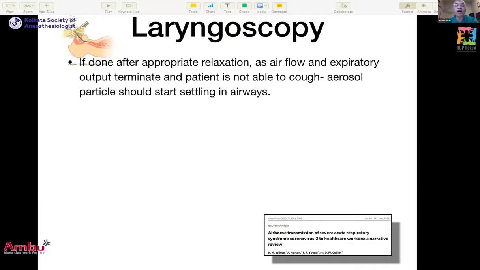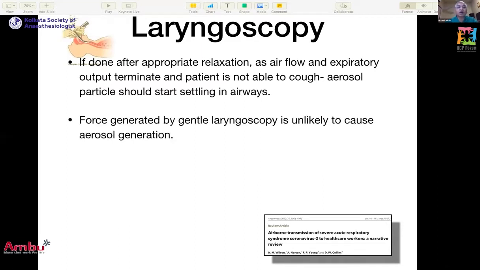See, laryngoscopy under anesthesia and relaxation. If done after appropriate relaxation, airflow and expiratory output will terminate. The patient is not coughing, there is no airflow, so aerosol particles would start settling in the airway. So if you have done it after proper relaxation, aerosol particles are less likely to come out, and the force generated by gentle laryngoscopy is unlikely to cause aerosol generation. But this is only possible if you are doing laryngoscopy under relaxation. So aerosol generation is less likely if it is done under relaxation. But if it is done while the patient is spontaneously breathing, aerosol generation can be high.